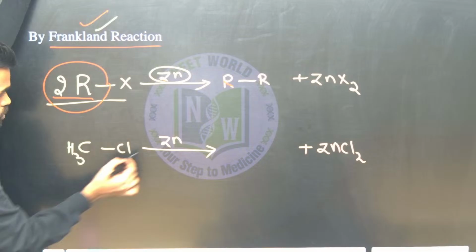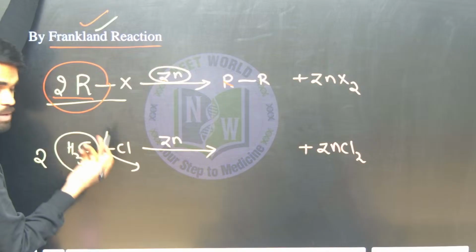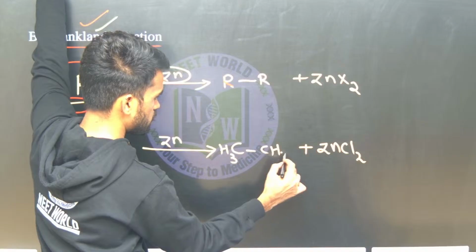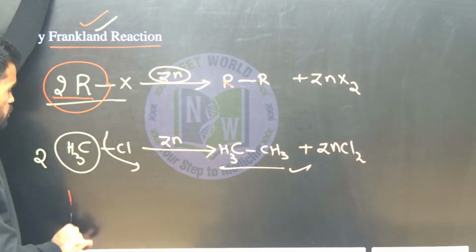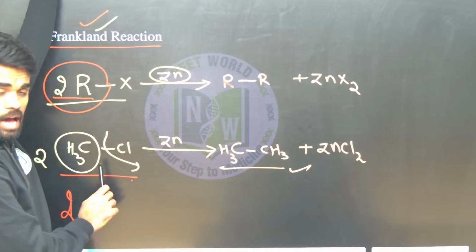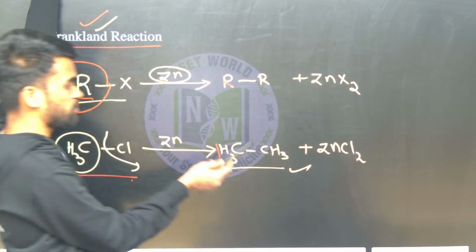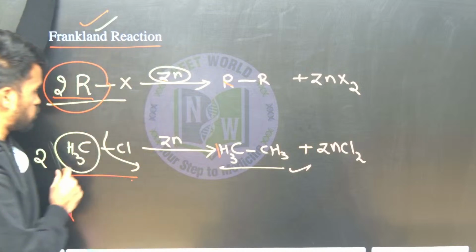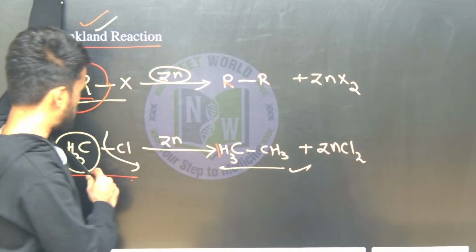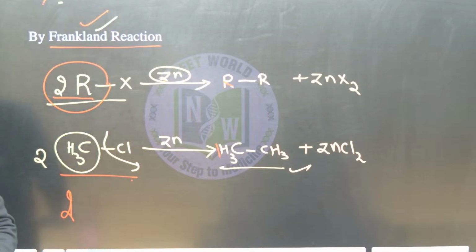Okay, so here also remove this chlorine, methyl groups. How many methyl groups? 2 moles you take, by default consider 2 moles. So you will get CH3-CH3 like this. So when you take 2 moles of this starting material, methyl halides, I mean alkyl halides, it gives 1 mole of product like ethane. See, it is 2 moles of methyl chloride giving 1 mole of ethane. Methyl halide gives ethane, 2 moles gives 1 mole. That's it. Okay, remember this thing.